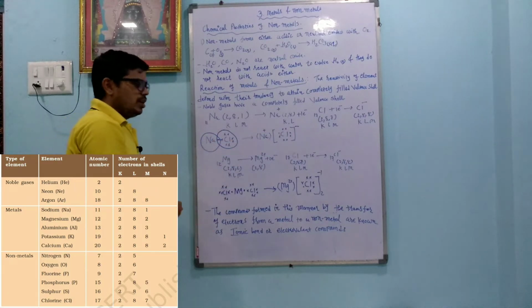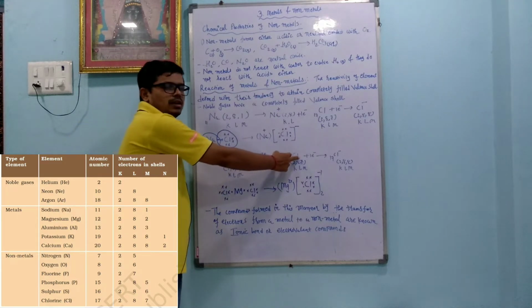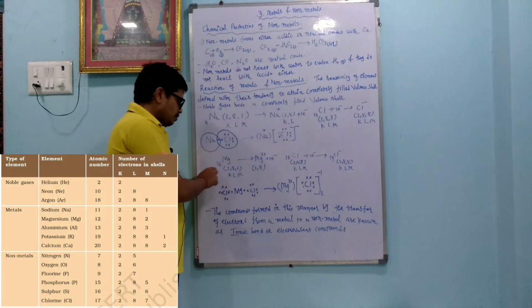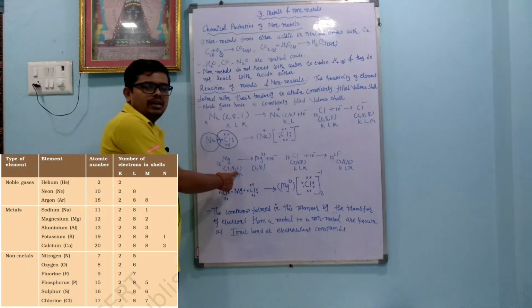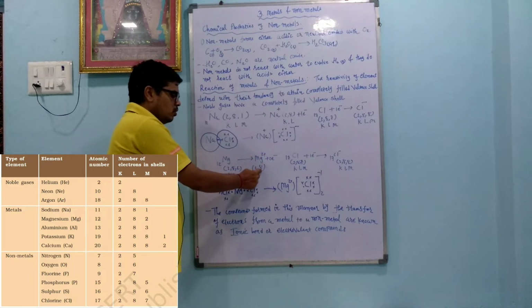Dear students, we are going to learn about magnesium also. Magnesium is a metal and chlorine is again a non-metal. So what reaction takes place? Magnesium is 12. We can write 2 8 2. The outermost orbit contains less than 4 electrons, so it has a tendency to lose electrons. By losing the electrons, an Mg2+ ion is formed, plus 2 electrons. Now by losing the 2 electrons, it completes the octet here.